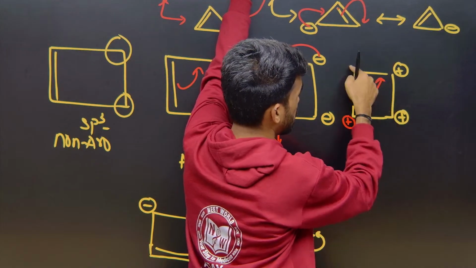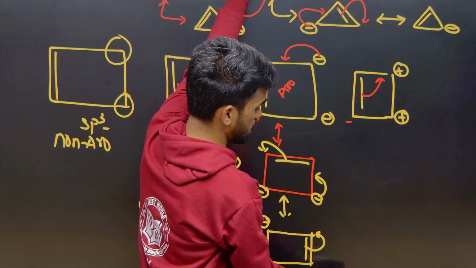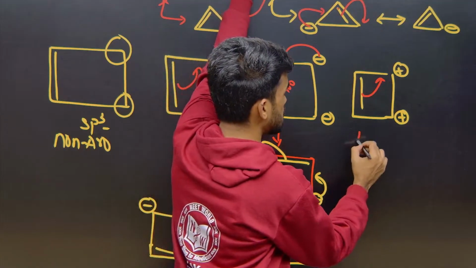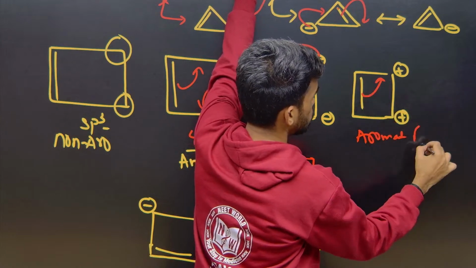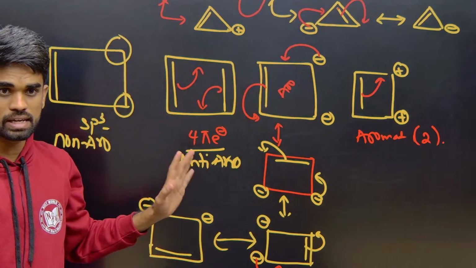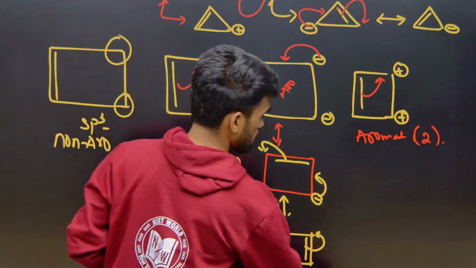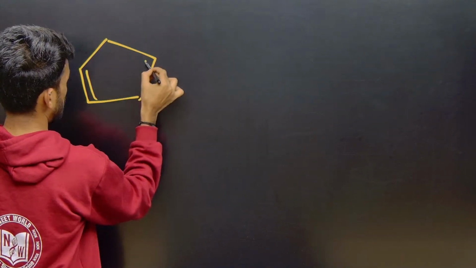Therefore, the positive charge comes here. Like that, complete conjugation is possible in this case also. So this is also an aromatic compound with how many pi electrons? 2 pi electrons. So I can say aromatic. Is that clear? Next. Now we have done 3-membered and 4-membered rings, next 5-membered rings, like this.